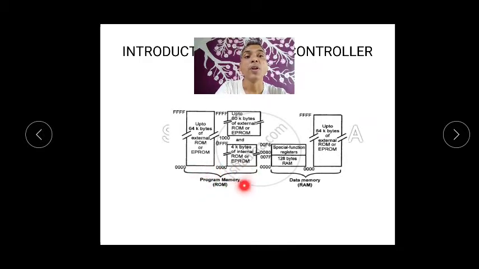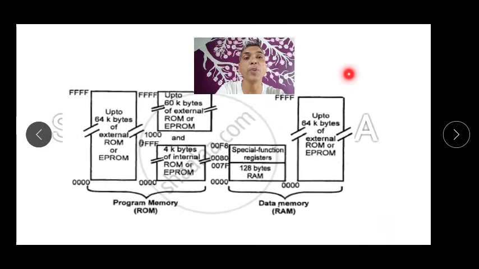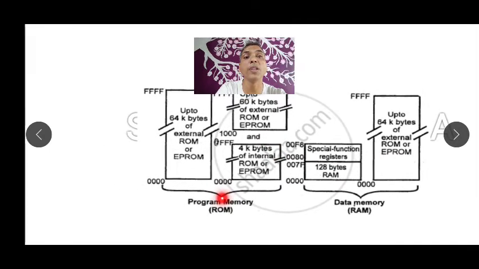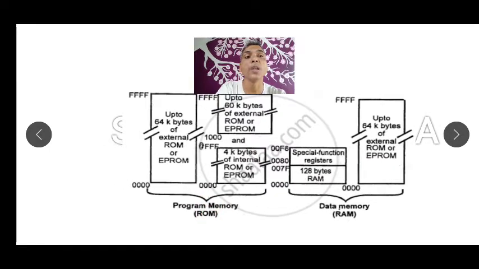Memory mapping of 8051 microcontroller, that is program memory space and data memory space. This is very important. Can you see here we are having program memory space, we call it a ROM, and data memory we call it a RAM.